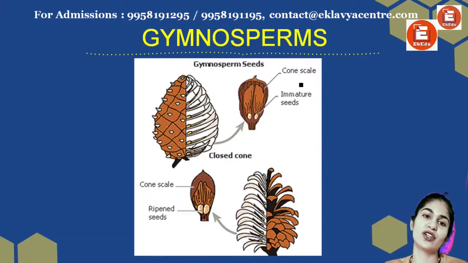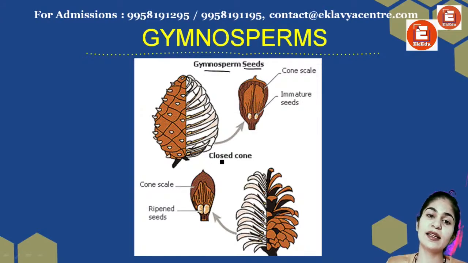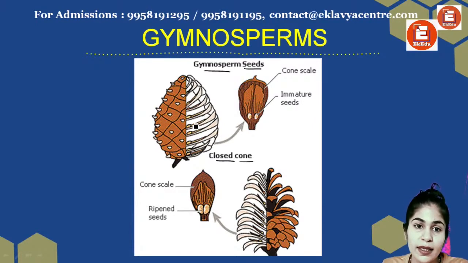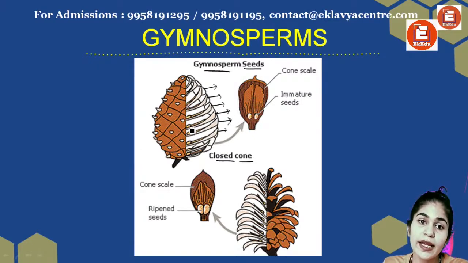Now let's look at this structure. There are gymnosperm seeds and there are closed cones. So what is happening? Look at this structure. Here, these are like my cone scales, right? Inside the cone scales, there are structures like this.